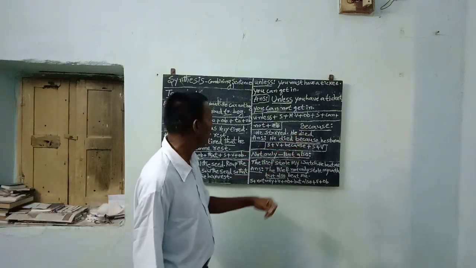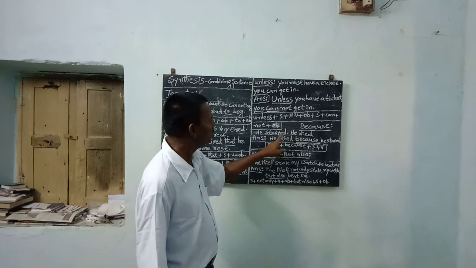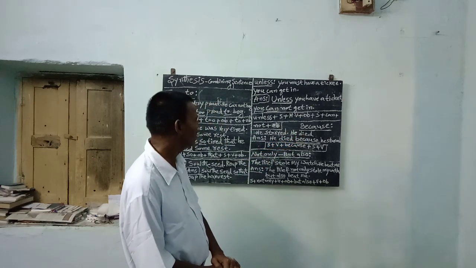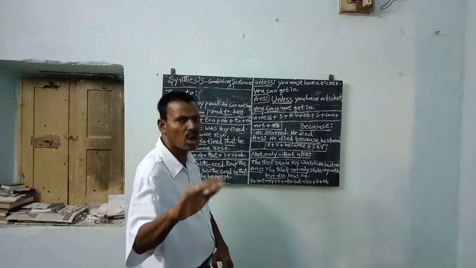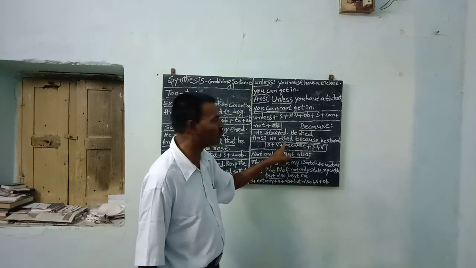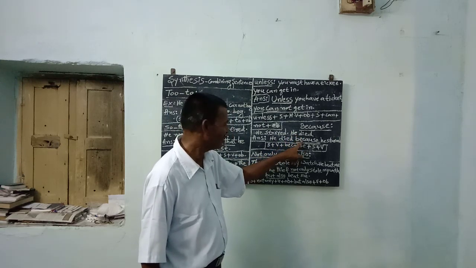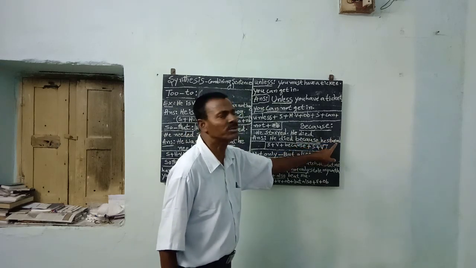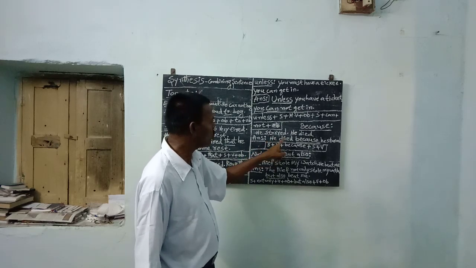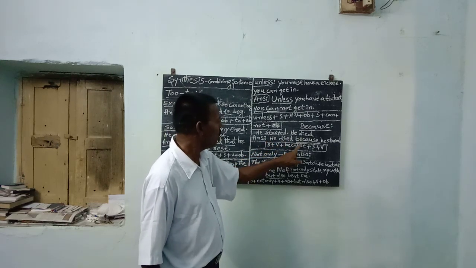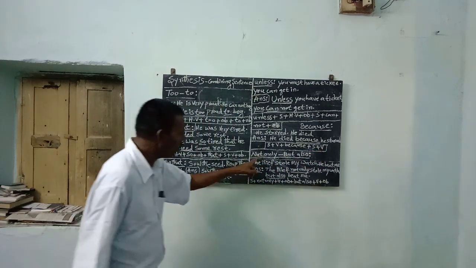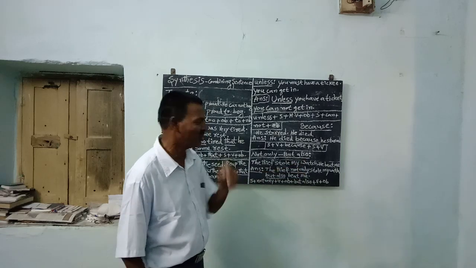Now next, we are going to "because". He starved. Full stop. He died. Now we are combining the sentences with "because". He died because he starved. Subject he, verb died, plus because, plus subject, plus verb. That's all.